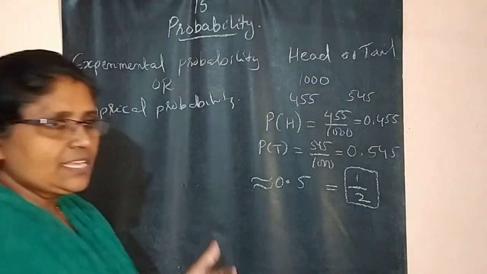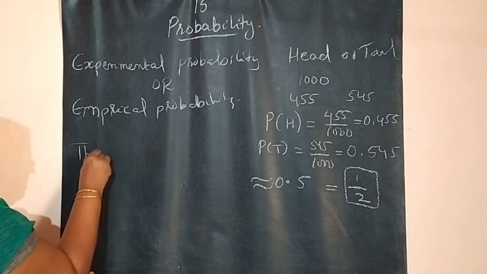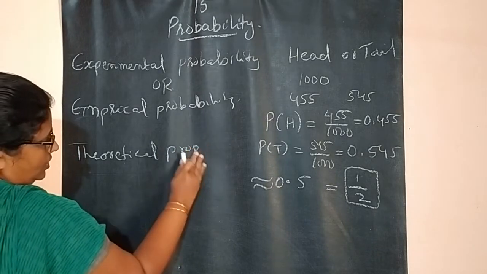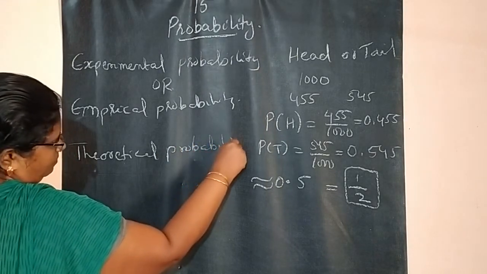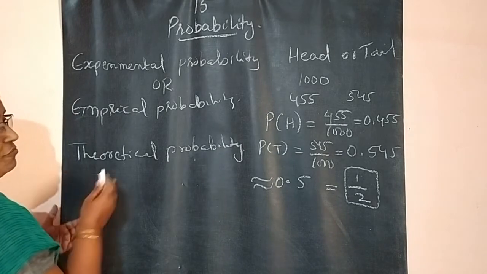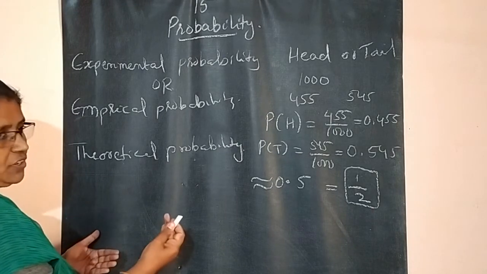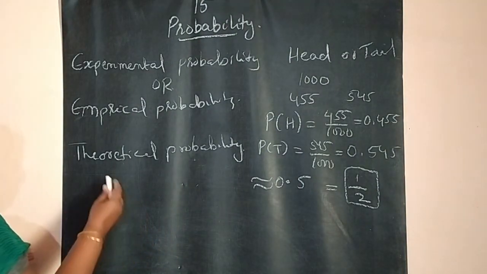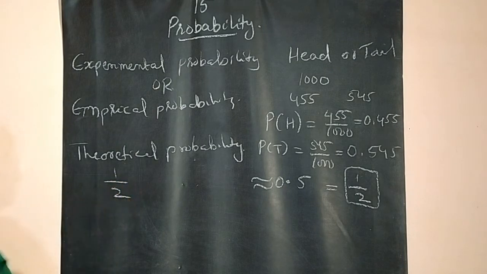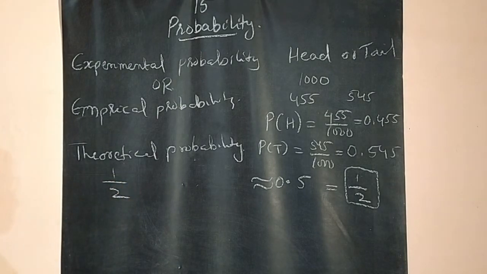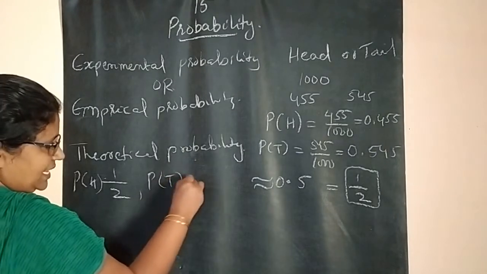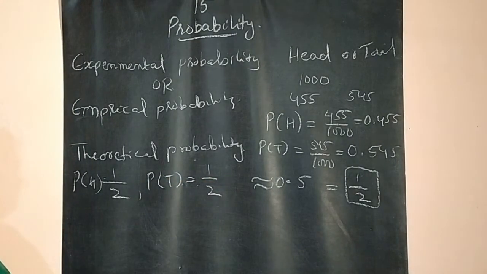So in 10th class, we are going to study theoretical probability. If you get a question, what is the probability of getting a head when a coin is tossed once, directly you can write the answer 1 by 2. Or what is the probability of getting a tail? That is also 1 by 2.